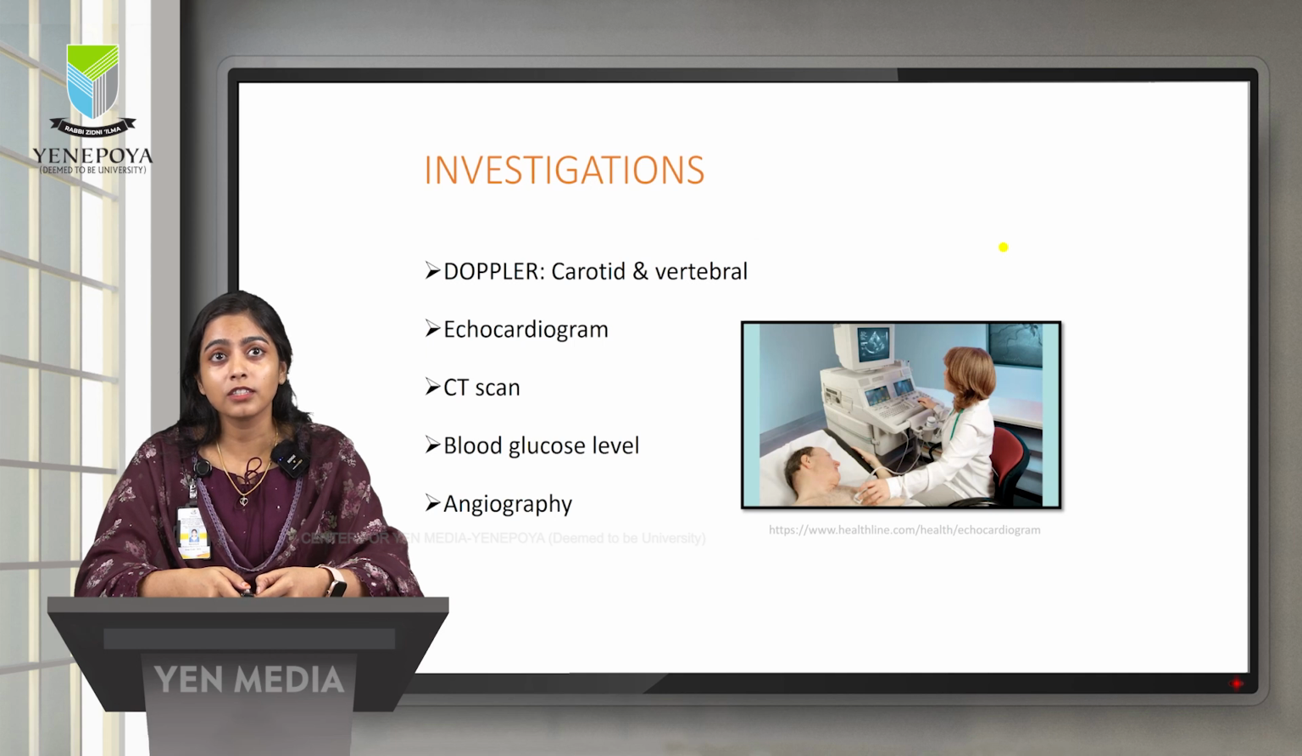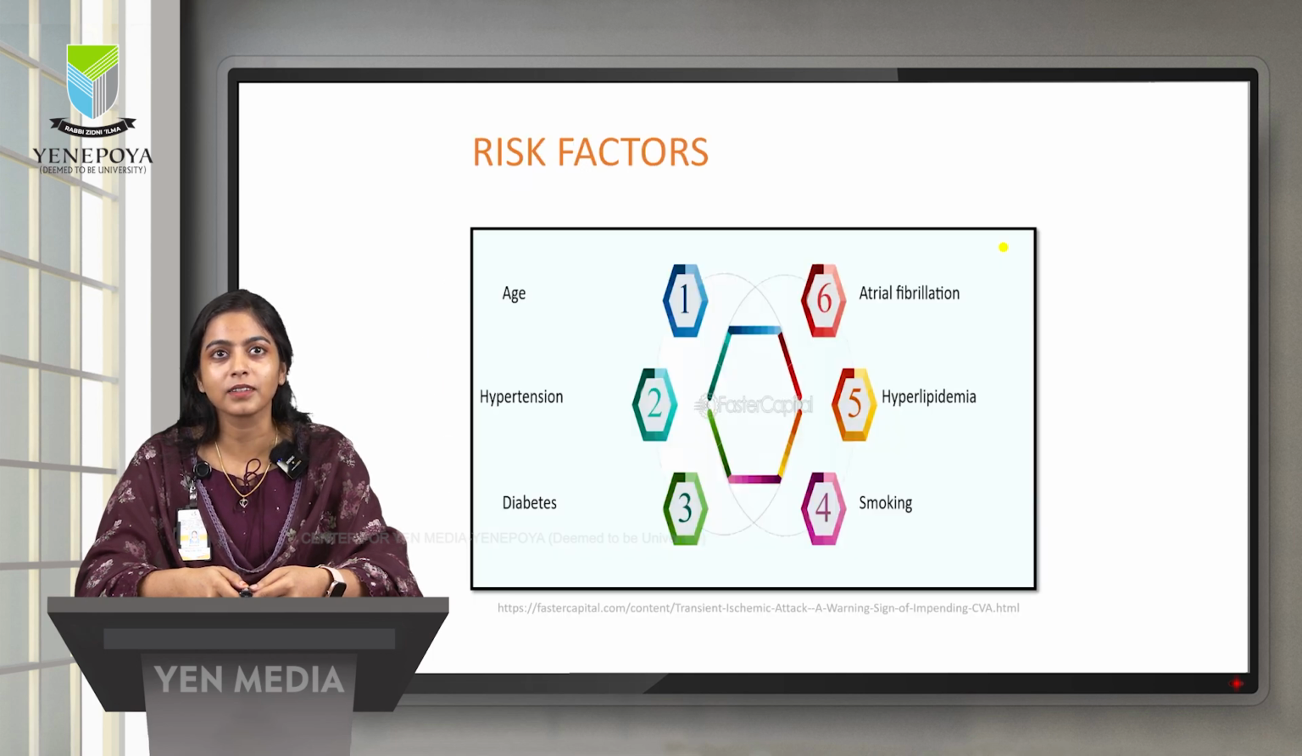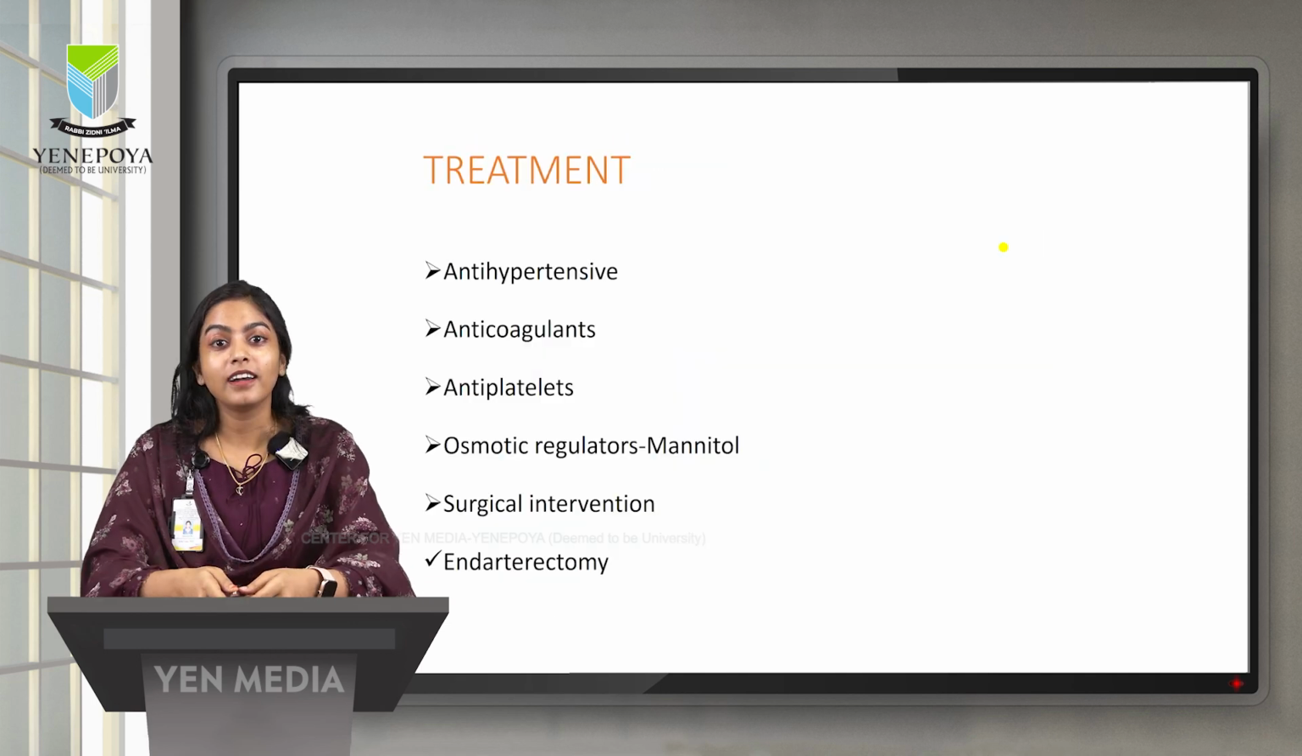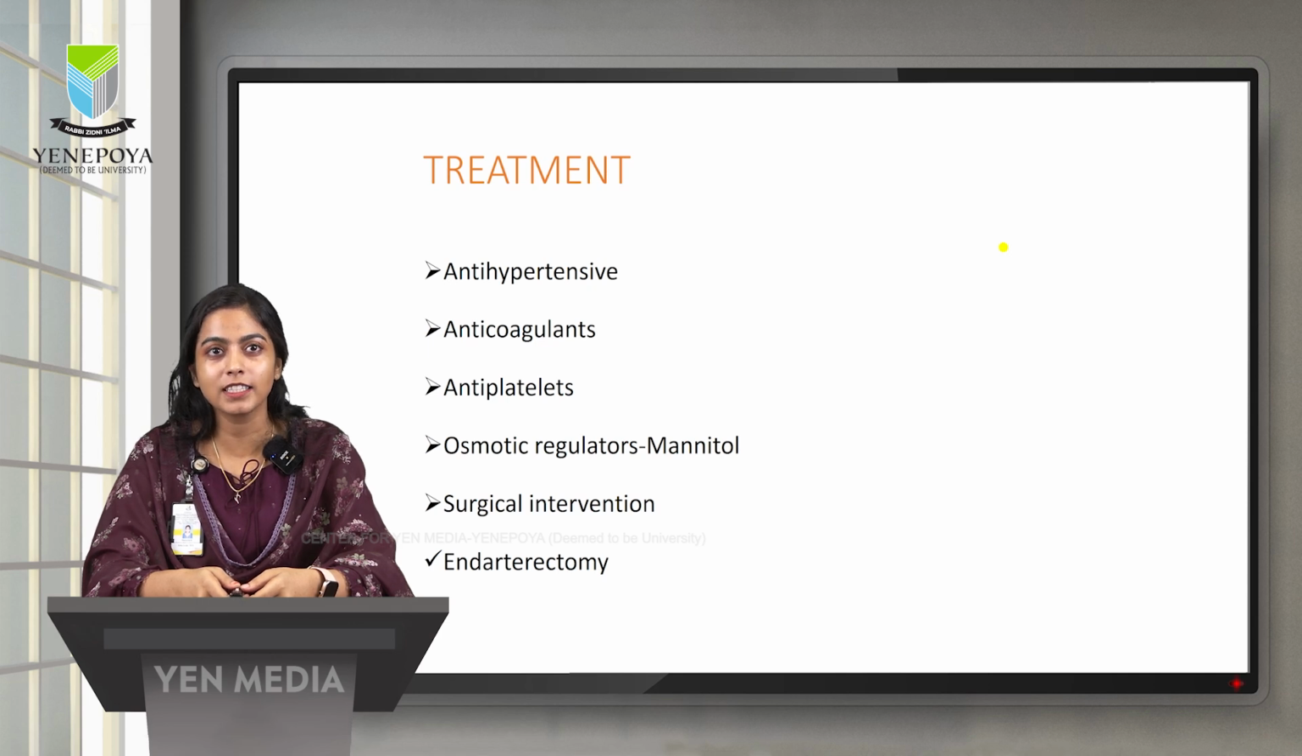What are the investigations of TIA? Doppler, which involves both carotid and vertebral, echocardiogram, CT scan, blood glucose level, angiography. Risk factors are age, hypertension, diabetes, atrial fibrillation, hyperlipidemia and smoking. Let's conclude our presentation with treatment, which involves antihypertensives, anticoagulants, antiplatelets, osmotic regulators, mannitol, and surgical intervention, endarterectomy.